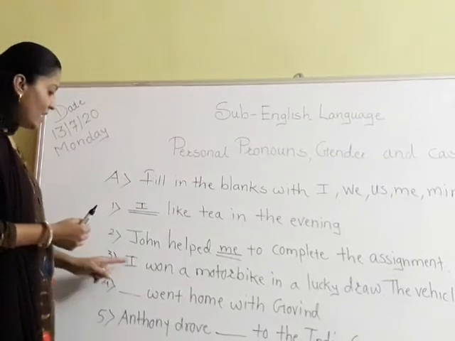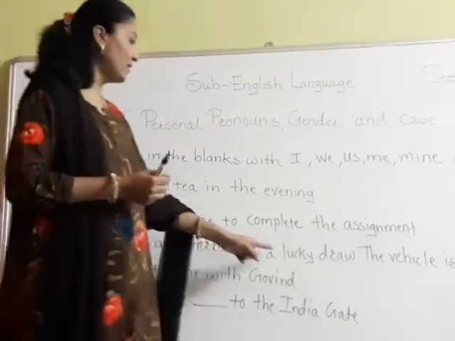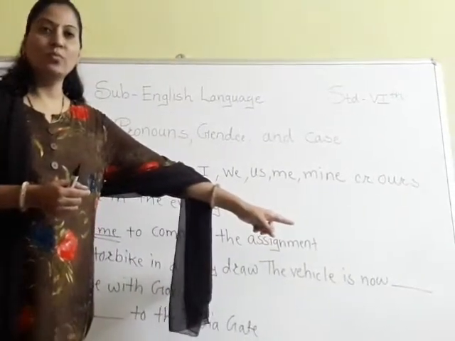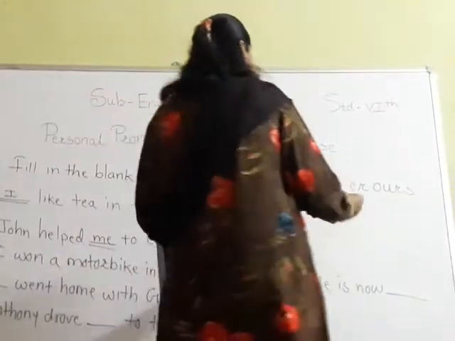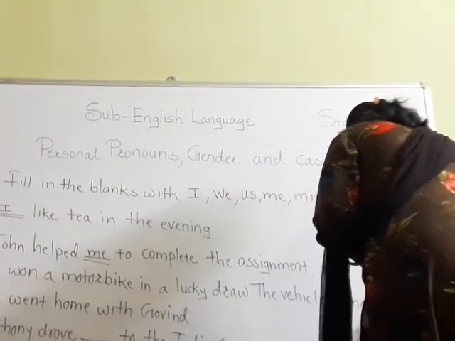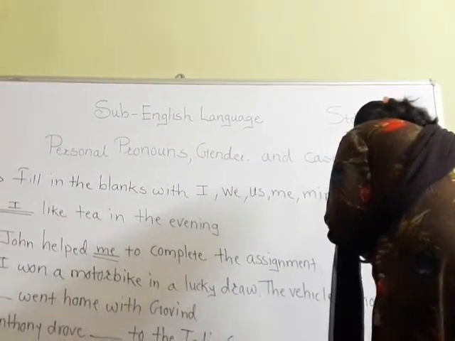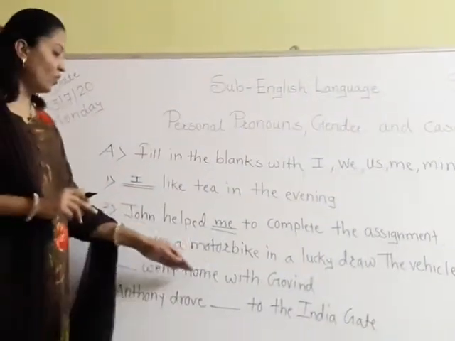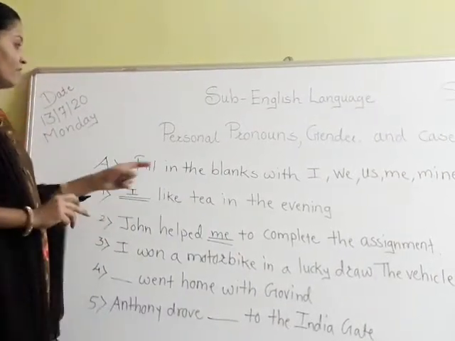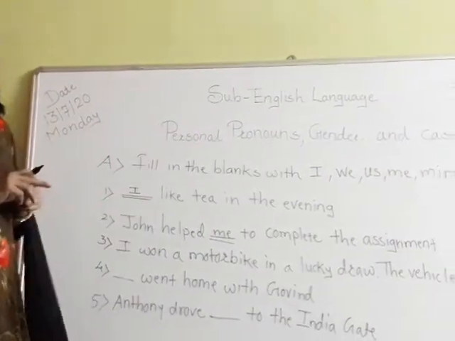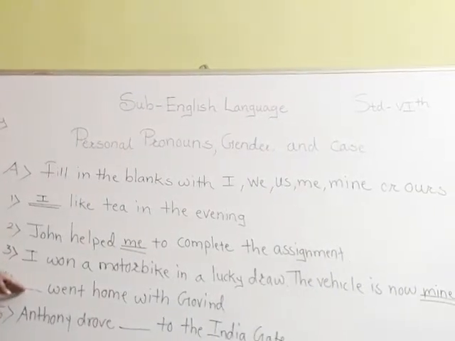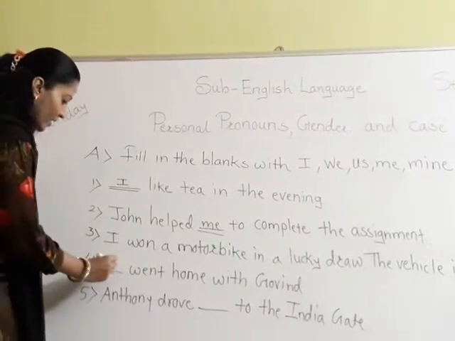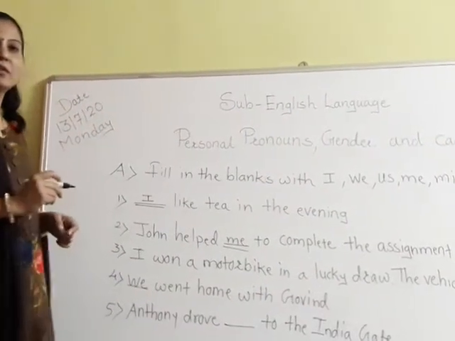Third sentence is, dash dash won a motorbike in a lucky draw. Okay. The vehicle is now, what will be the answer? Mine. M-I-N-E, mine. Okay. Next one. Dash dash went home with Govind. From above all options you have to choose one answer. So what will be the answer? Dash dash went home with Govind. So answer is we. We went home with Govind.